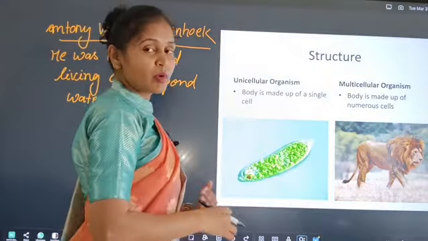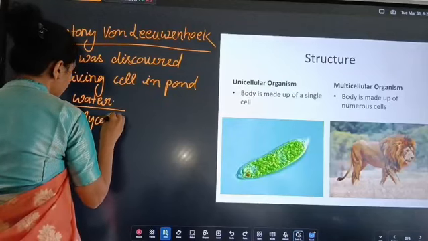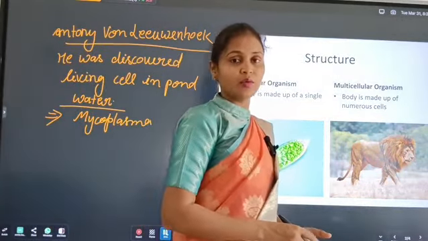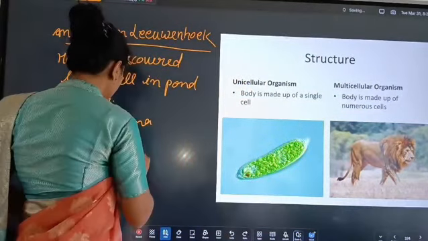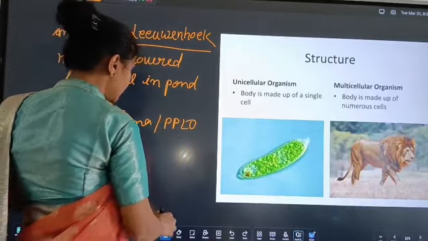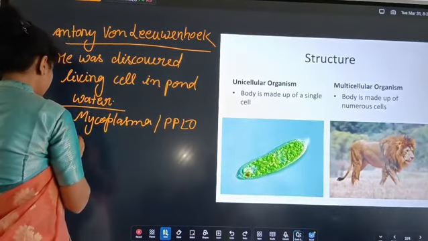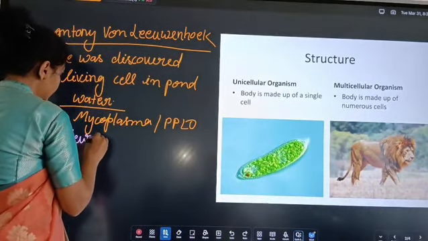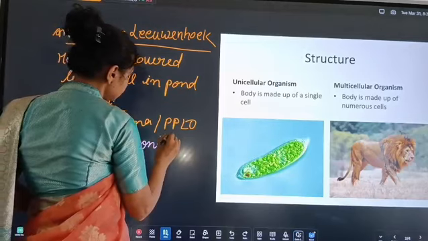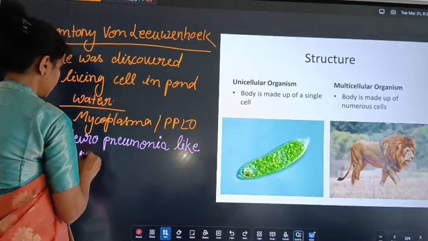And that one is the mycoplasma. Mycoplasma is also called PPLO. This is a type of bacteria. PPLO stands for Pleuropneumonia-like organism.